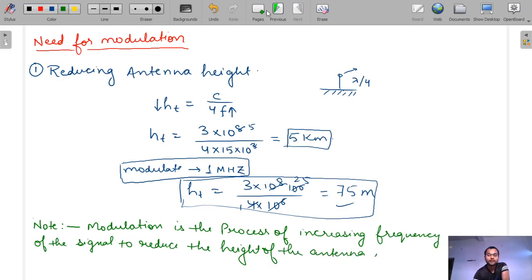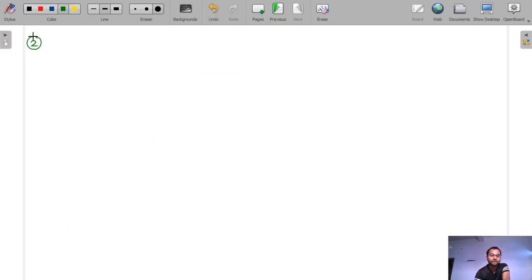So then another use of modulation is multiplexing. We will know what is multiplexing. See, today we are only taking the introduction class. From tomorrow we will start analog communication. So multiplexing is the process of transmitting multiple signals, many number of signals through a common channel. Generally without modulation, multiplexing is not possible.